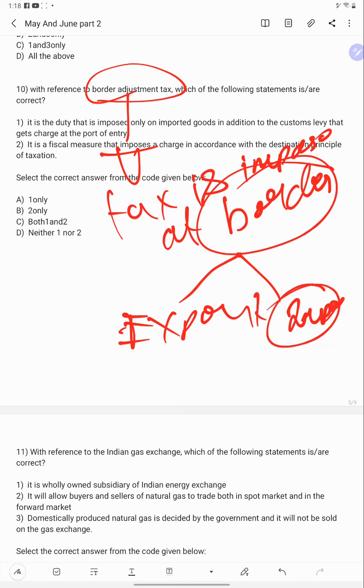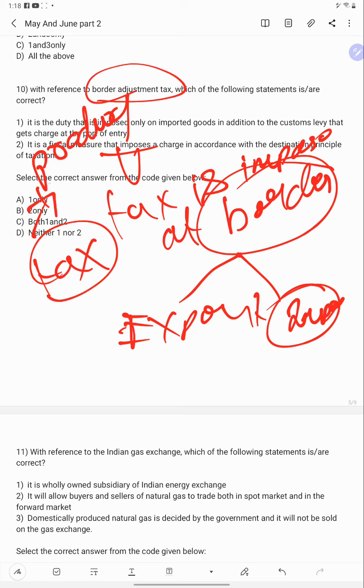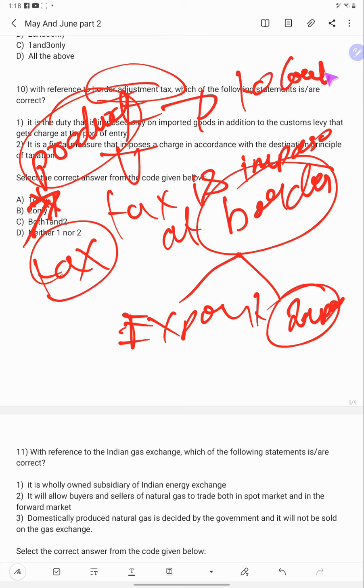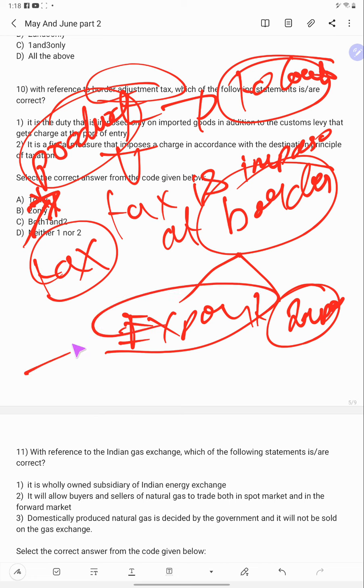If any country wants to tax a product, it will tax the product in a way that benefits the country. So if the country taxes exports, what will happen?